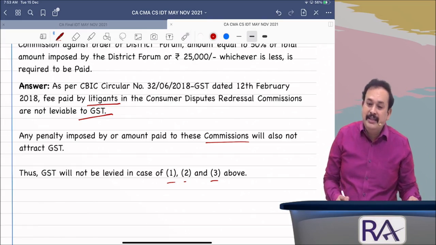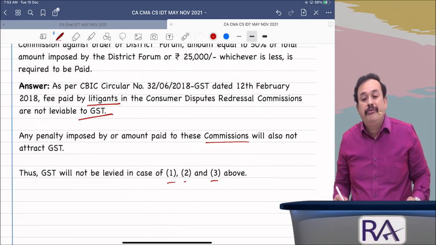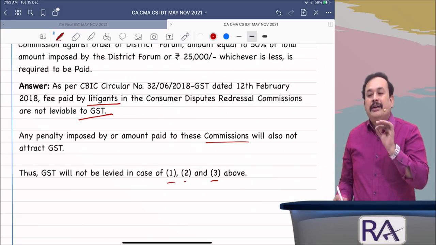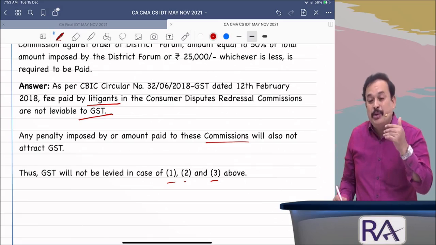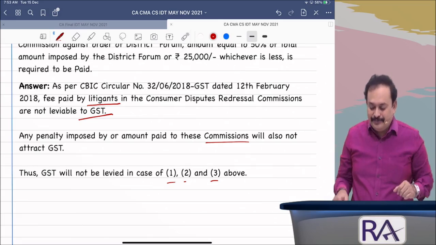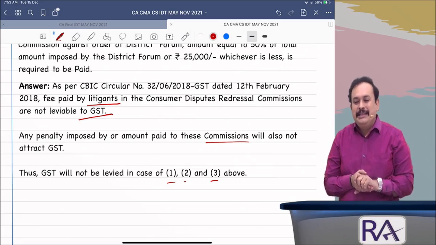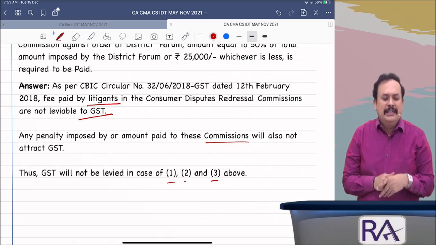The reason is that it comes under the category of supplies of service by court or tribunal. Got the clarity, my dear friends? Any difficulty up to this, my dear?